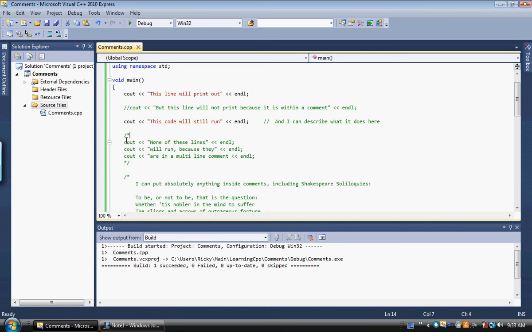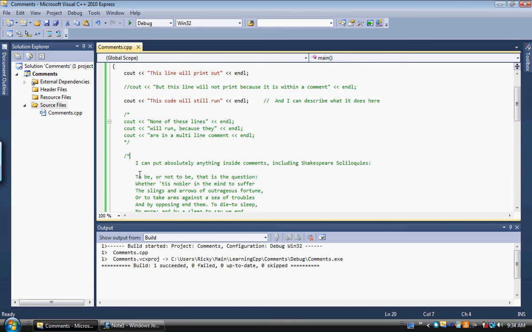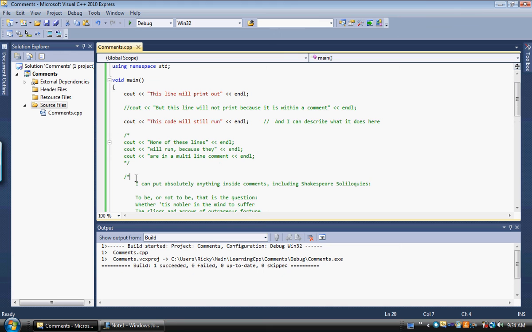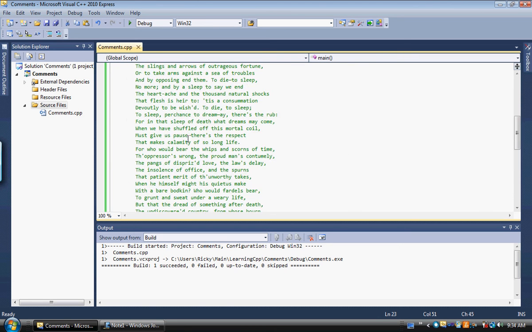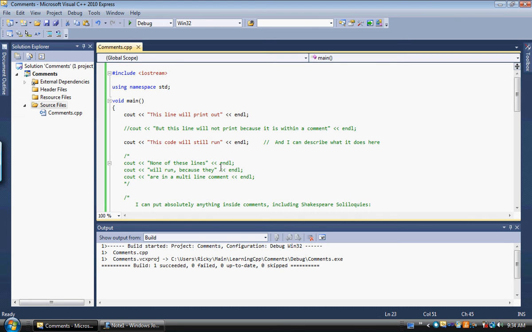I open it with a /*. There are 3 lines inside of it, completely ignored, closed by a */. And just to emphasize that you can put anything you want in comments, I open another multi-line comment with /*, and I can put absolutely anything inside comments, including a Shakespearean soliloquy, which I have decided to do. And the compiler simply will not care that I have done that because it ignores the comment.